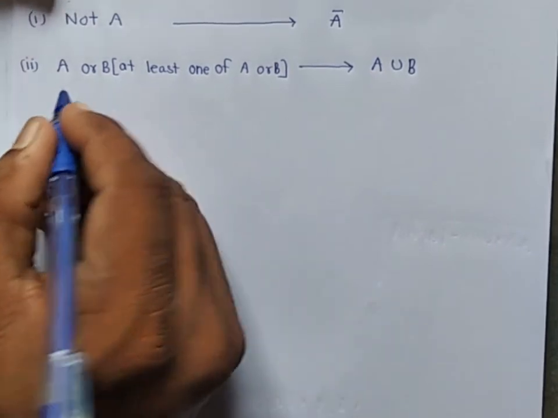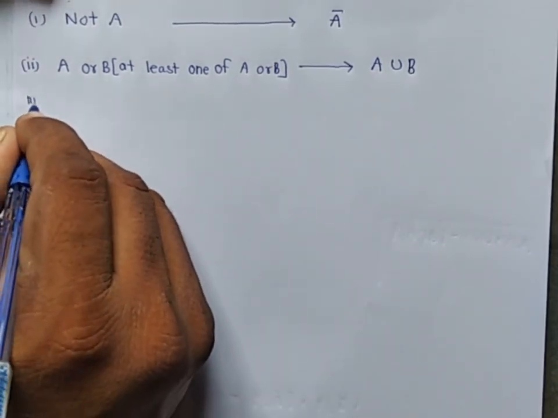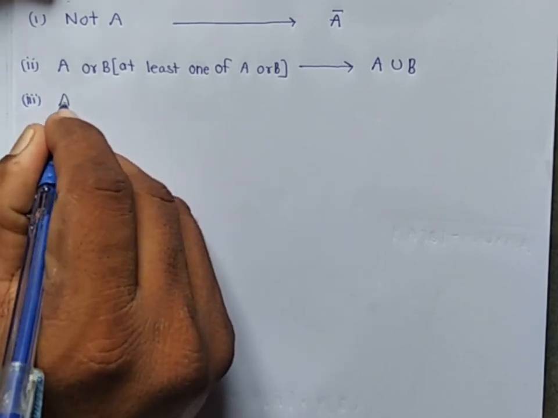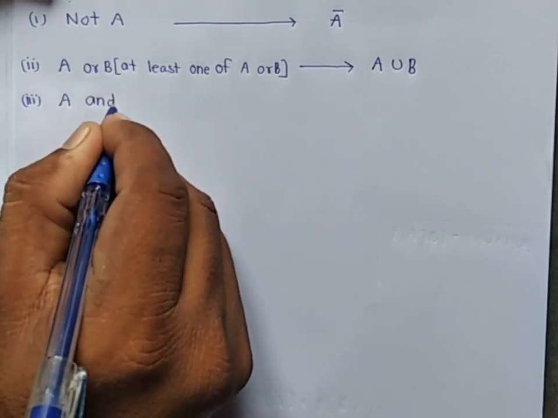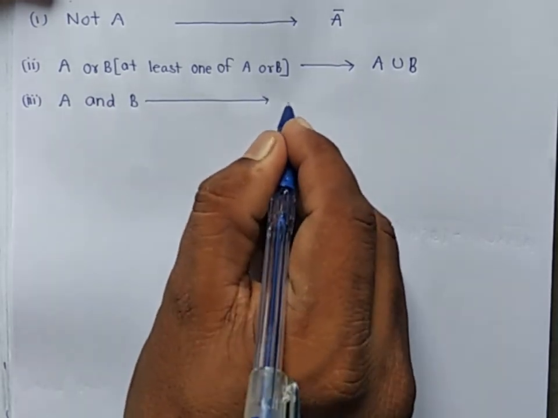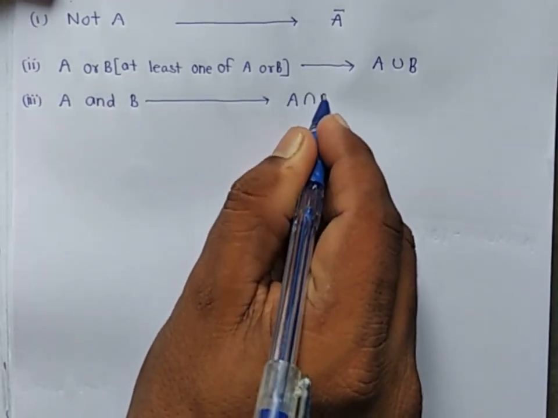If we write A and B, then it is equal to A intersection B.